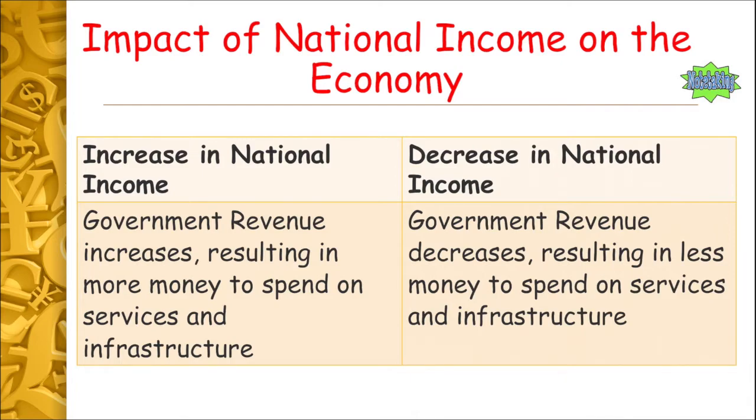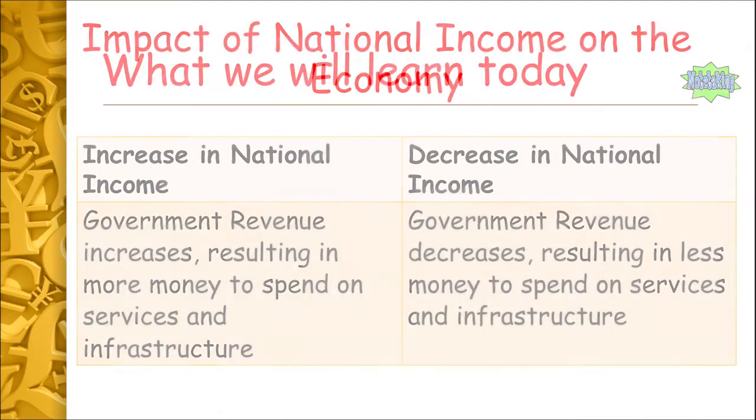In the case of the economy then, an increase in national income in the economy means that government revenue increases, resulting in government having more money to spend on things like public services or infrastructure. Whereas a decrease in national income means government revenue decreases, resulting in less money to spend on services and infrastructure.